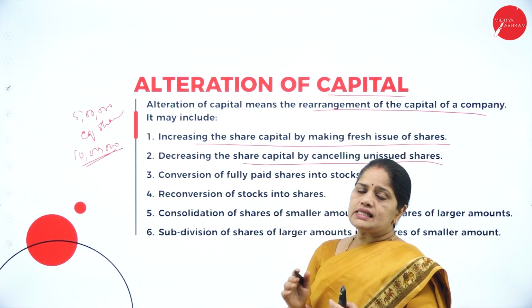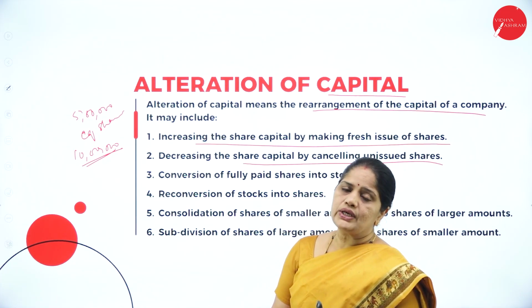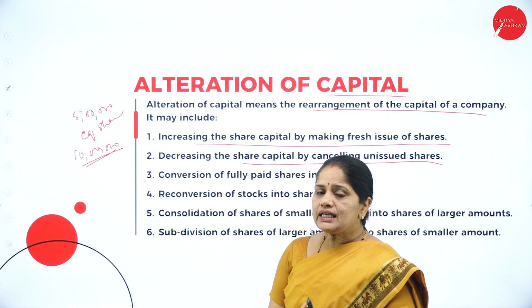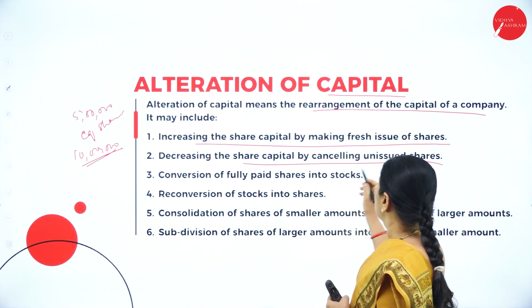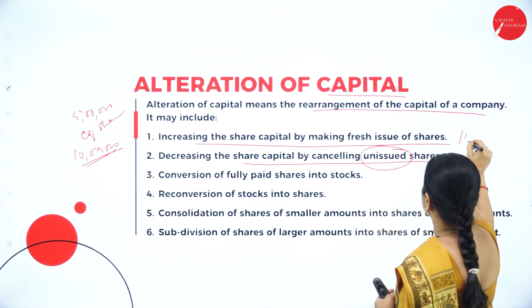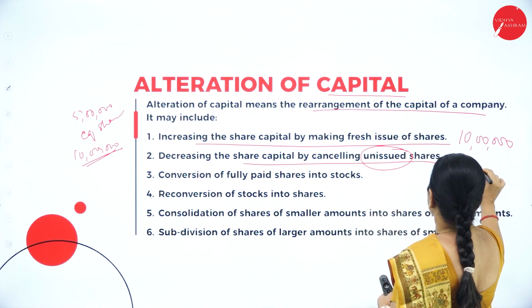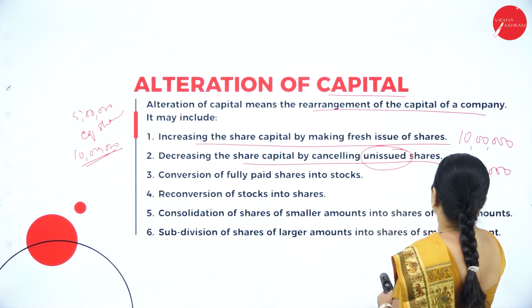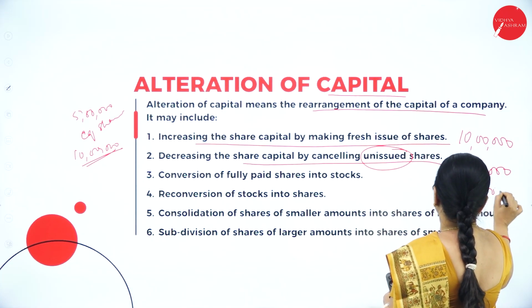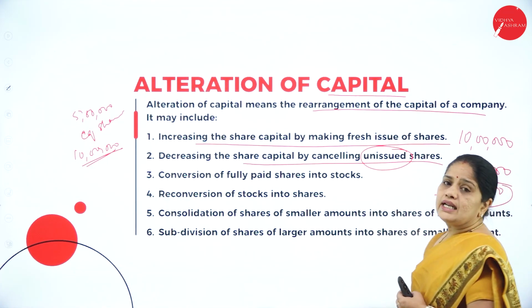Now, in case the company goes in for capital reduction, it wants to reduce the capital, then it can cancel that part of the unissued shares. Suppose the authorized capital is 10 lakhs, the issued capital is 8 lakhs and the unissued capital is 2 lakhs, then the company can cancel these unissued shares.